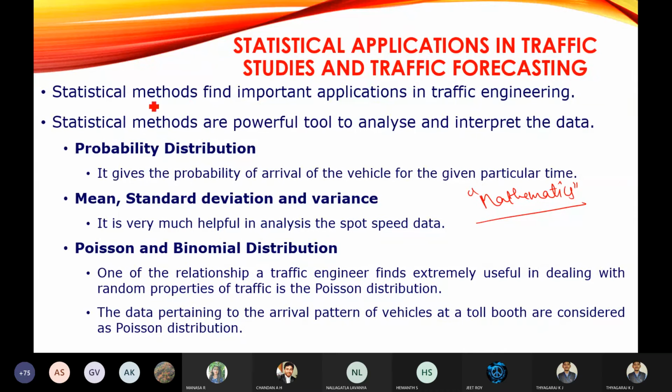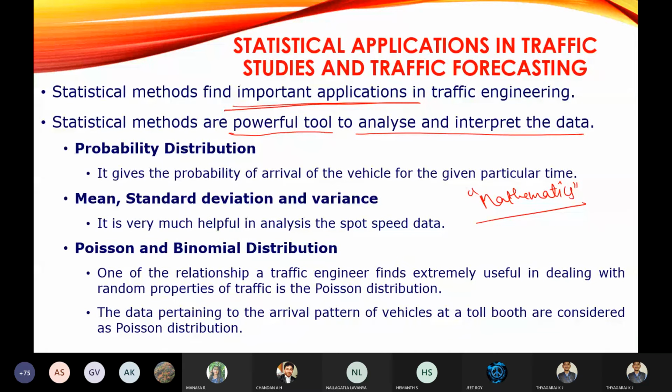So statistical methods find important applications in traffic engineering. Also, what are all the places or what are all the studies where we are using these statistical applications? These methods are very powerful tools to analyze and interpret the data. So for analyzing the data and for interpreting the data, we are going to use these statistical methods.